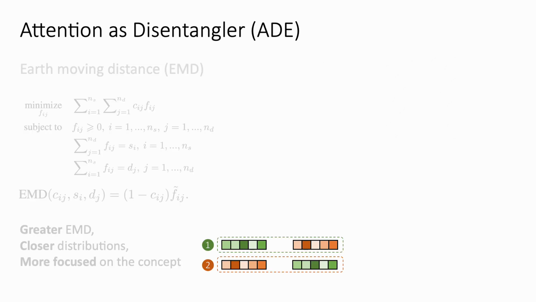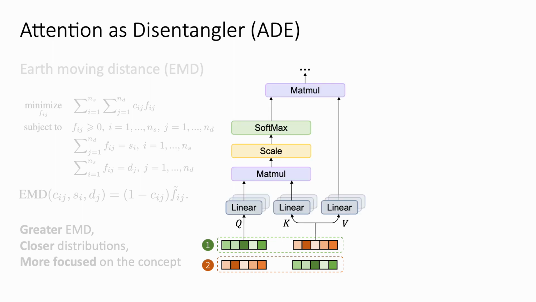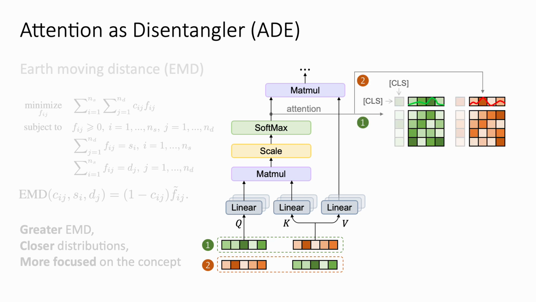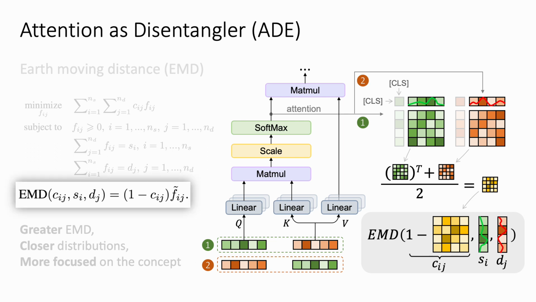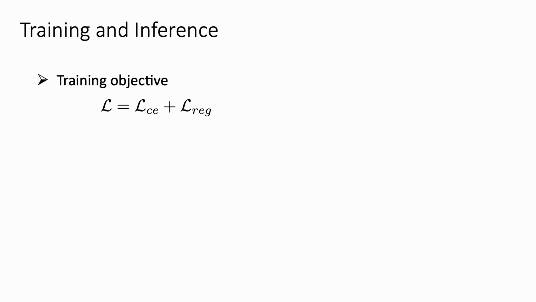Specifically, given 2 inputs respectively used as query, we input them into the attention layer. We can derive 2 cross-attention maps. We average the position token map and use it as the Cij. We further use the class to position logits as the Si and Dj, which can fit into the EMD formulation. Our final training objective is the cross-entropy loss with the regularization term.